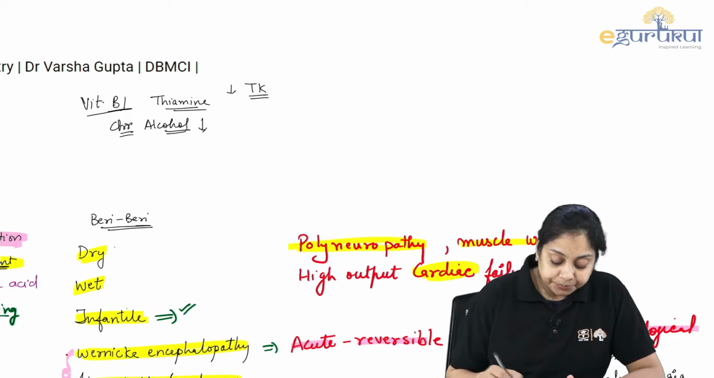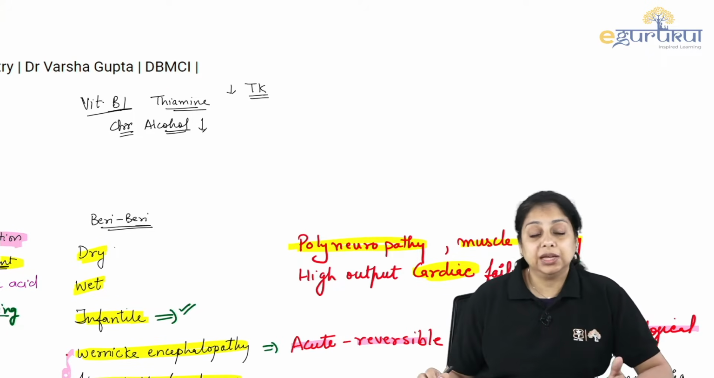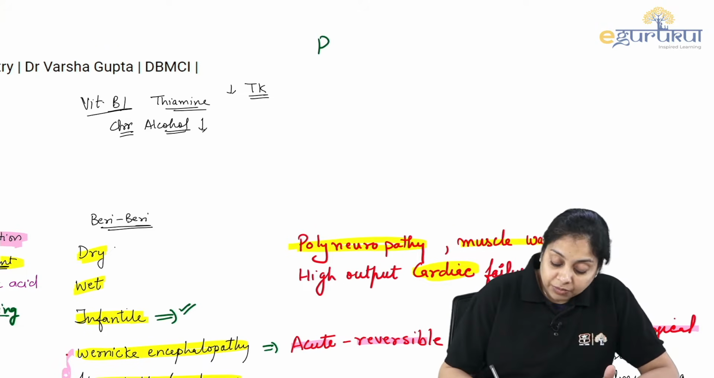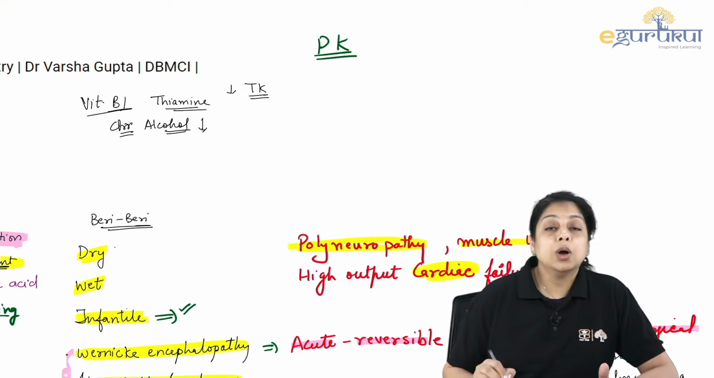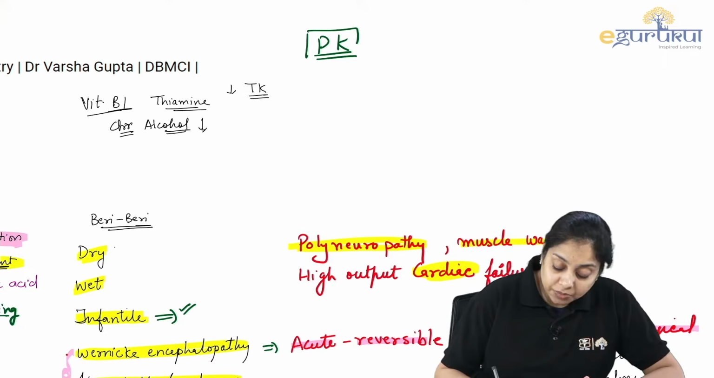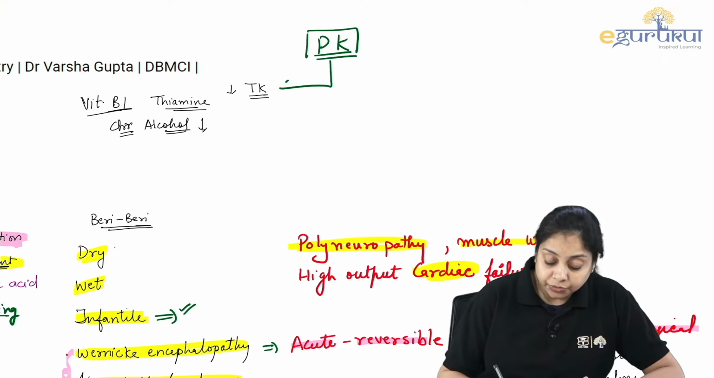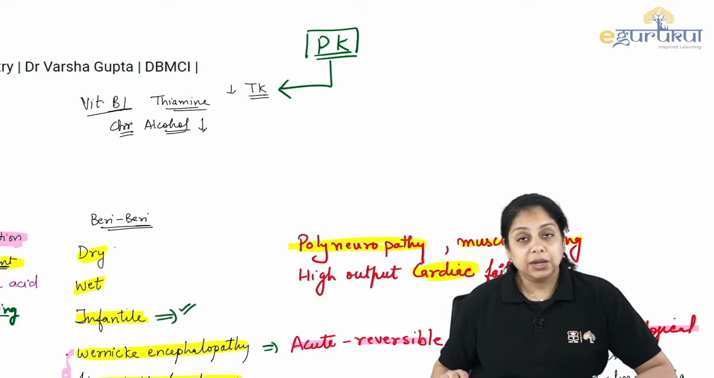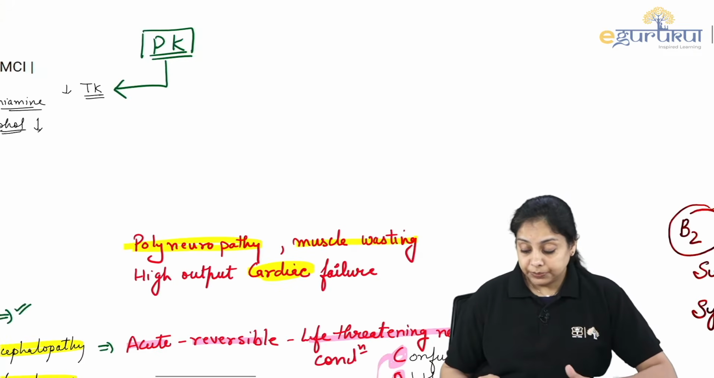So it is mainly because of chronic alcoholism, right? Those who are heavy drinkers, right? So you can remember those people who are doing the PK, they are drinking the alcohol. Drinking the alcohol means they are PK. So we measure their TK, right? This is the way you can remember it.